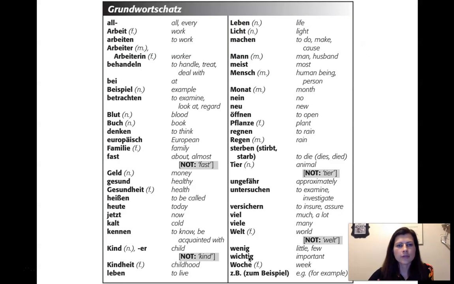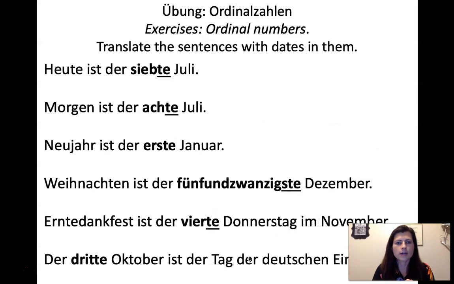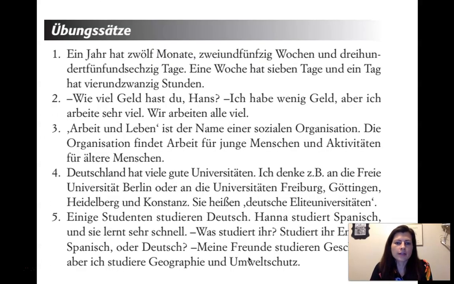It's always fun. And then we come to the end of chapter exercises from your textbook, and they always start out with a Grundwortschatz, which is just your basic vocabulary. And so this will be good as a starting point, to look at these words and get used to some of them, and then move on to the practice sentences, Übungssätze. These ones are going to be a lot more complicated than the ones I was giving you. So these are pretty basic sentences, right? But then they're going to get a little more complicated when you get to these ones.